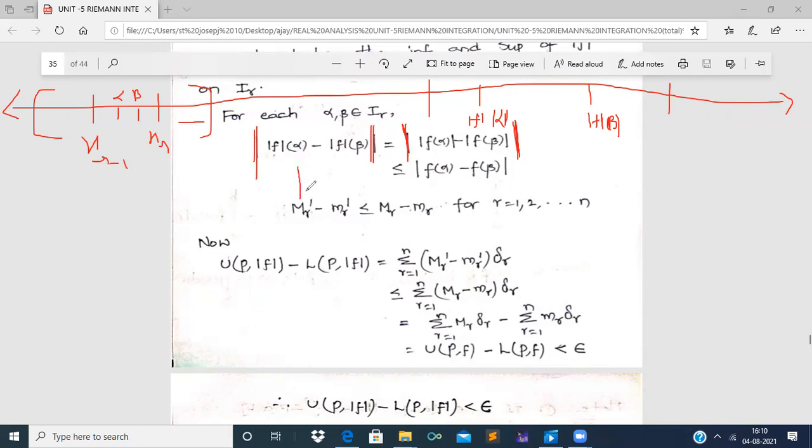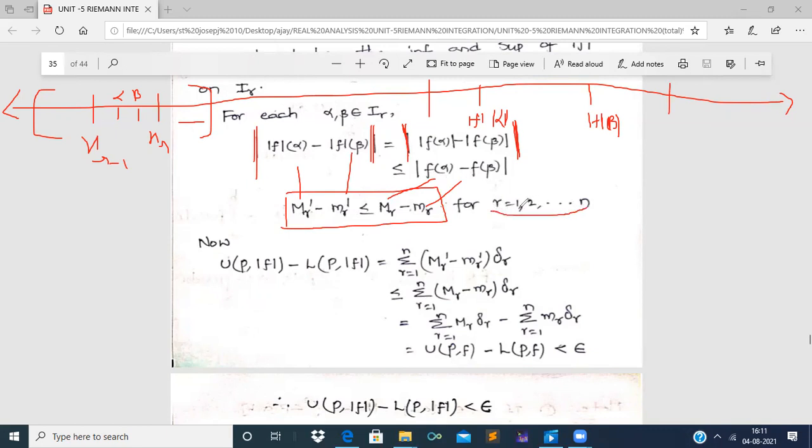Now see here, what is this mod f of alpha? It is equal to Mr dash. Mod f of beta is small mr dash. And what is f of alpha, f of beta? It is capital Mr and small mr, right? So capital Mr dash minus small mr dash is less than or equal to capital Mr minus small mr, for r equal to 1, 2, 3 and so on up to n.